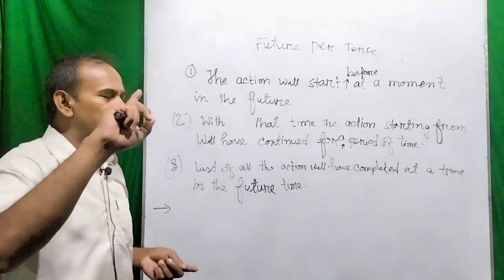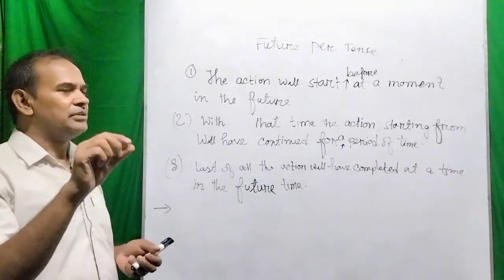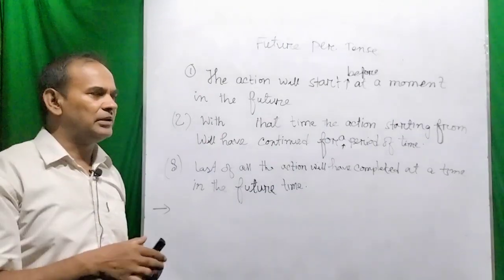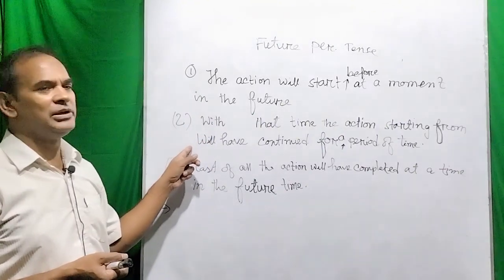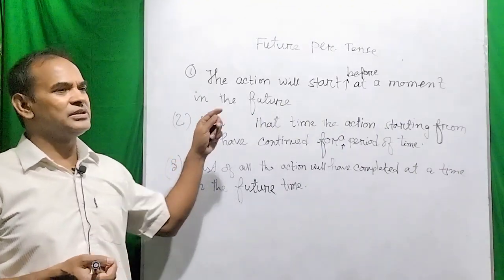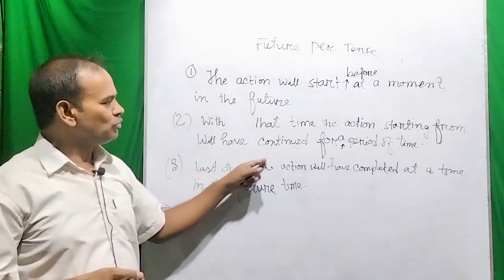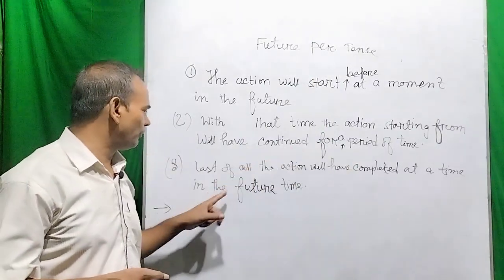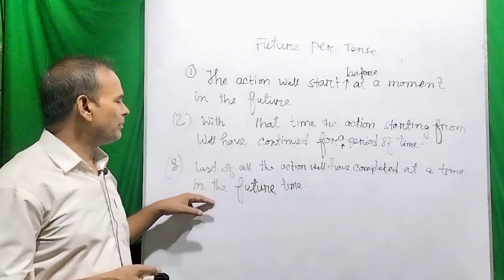The first one is the indefinite period of time, that is used with for plus long time and length of time, and the definite period of time that is used with since plus length of time. And last of all, the action will have completed at a time in the future.